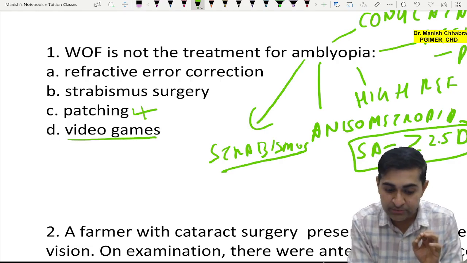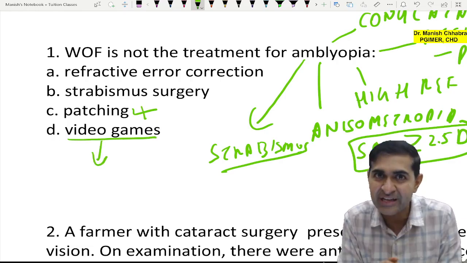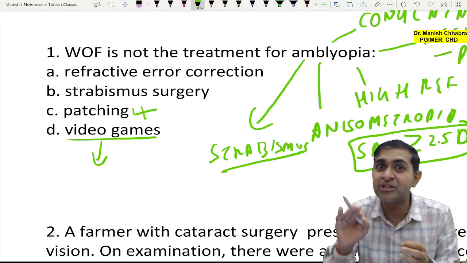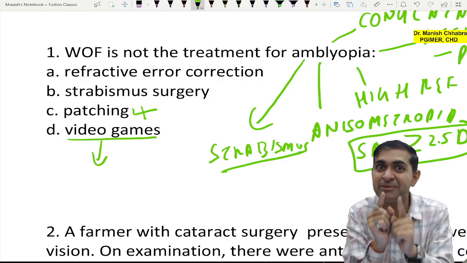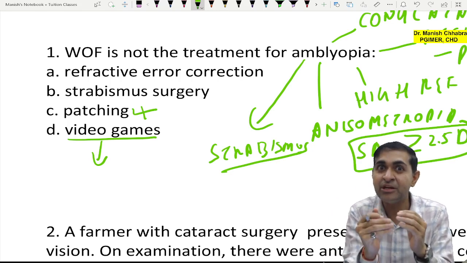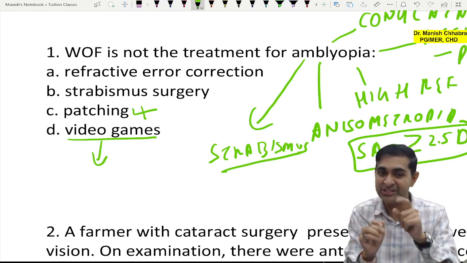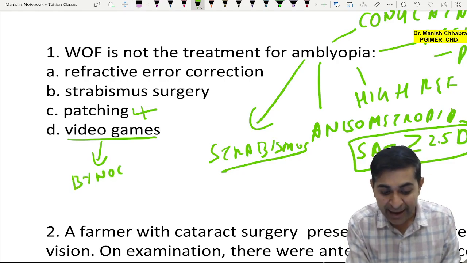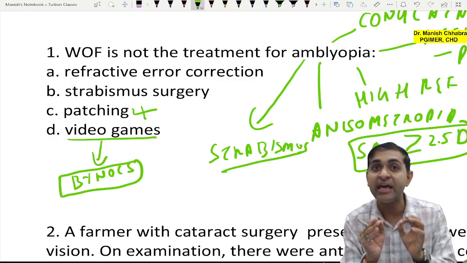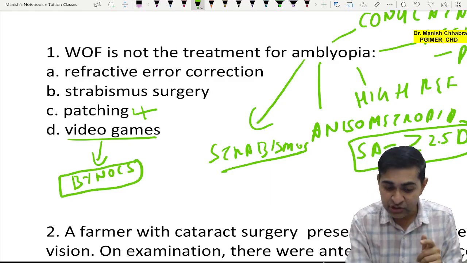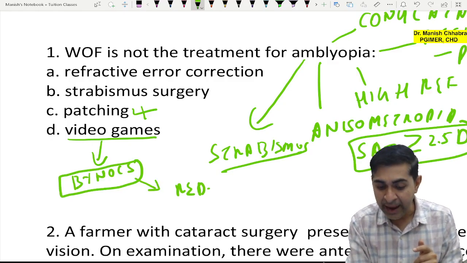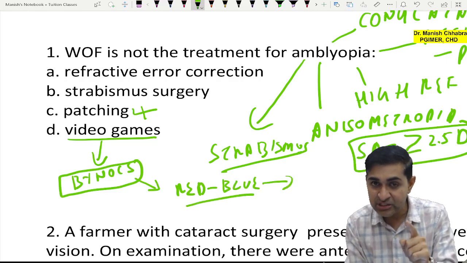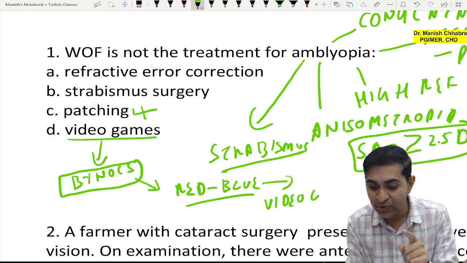Now video games. Many students thought that video game is very vague, so let's mark this. But always remember, the INICET people love to play with the minds of the students. For video games, there is a new therapy, the Binocs therapy, BYNOCS, in which red and blue glasses are given and the patient is asked to play video games.